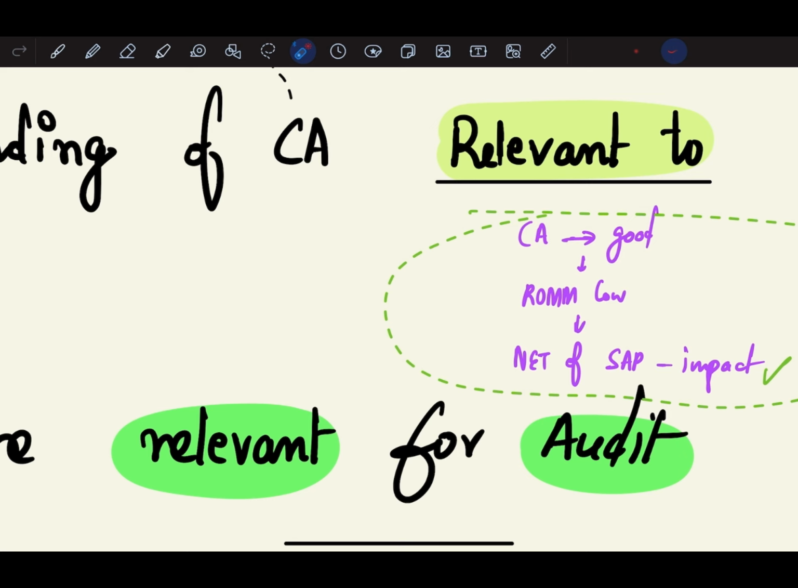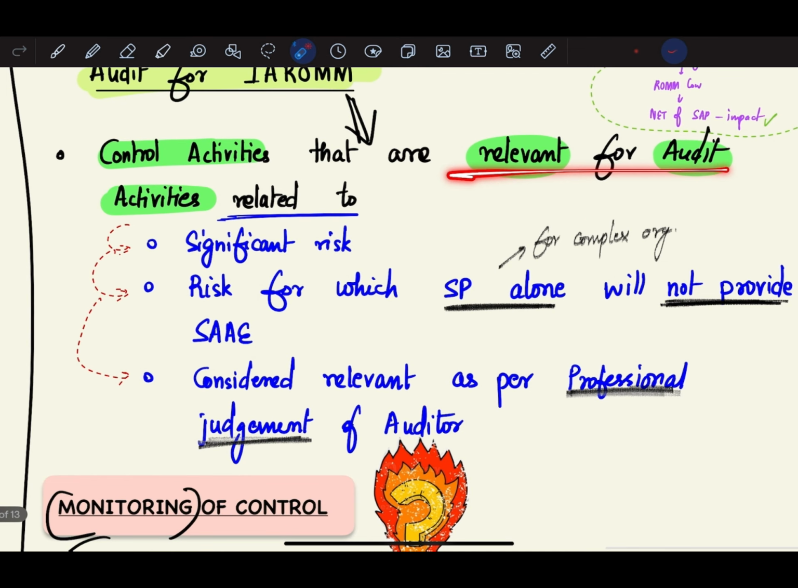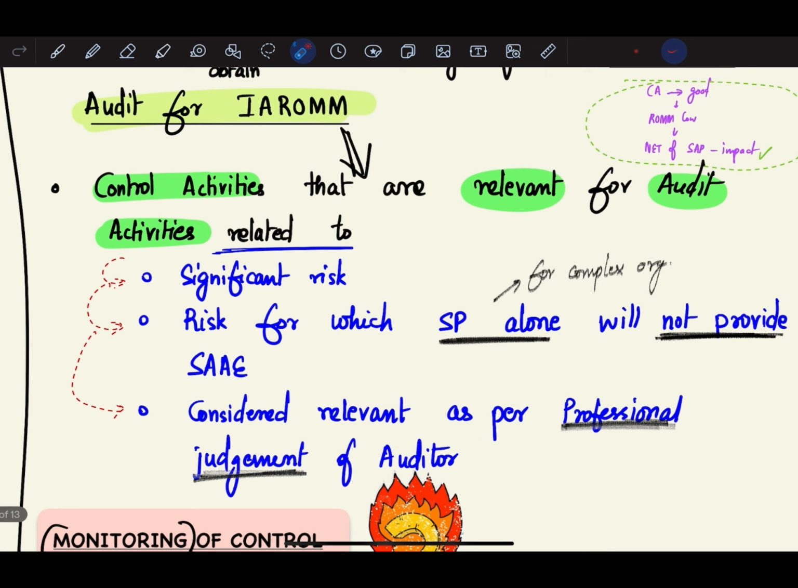It means that the risk of material misstatement is low, and ultimately it will impact the nature and extent of substantive procedures. Basically, if the risk of material misstatement is low, the auditor will perform fewer substantive analytical procedures. So it will impact the substantive analytical procedures as well. Now, control activities that are relevant for audit: they are giving examples of control activities that are very, very relevant for audit.